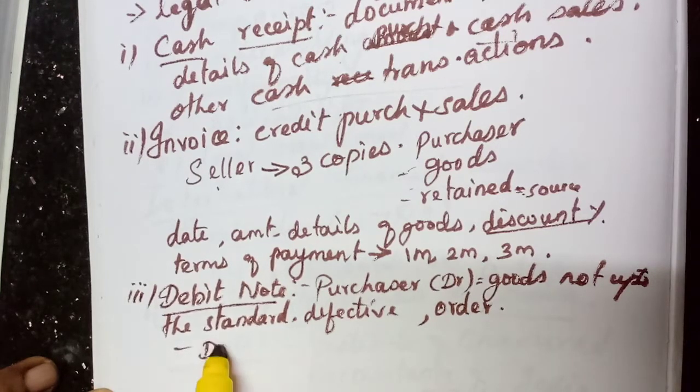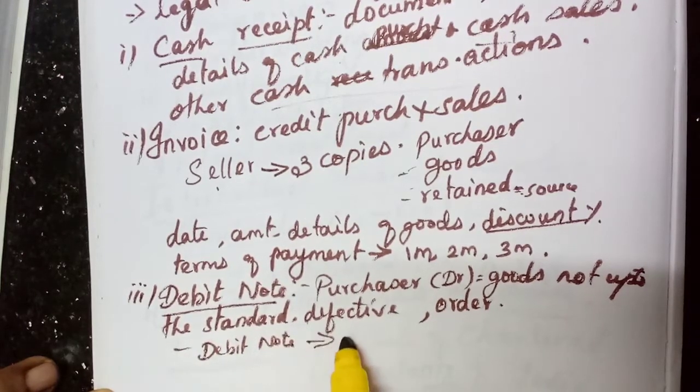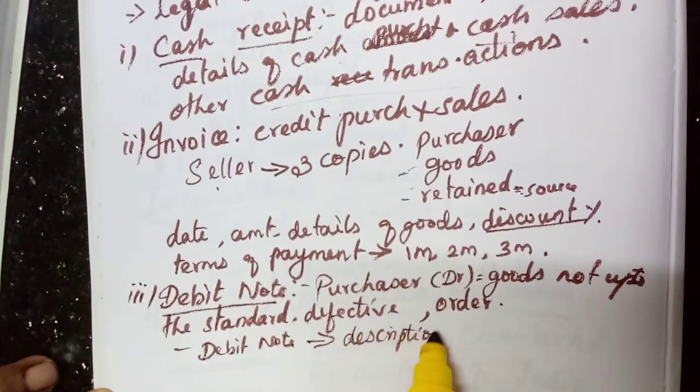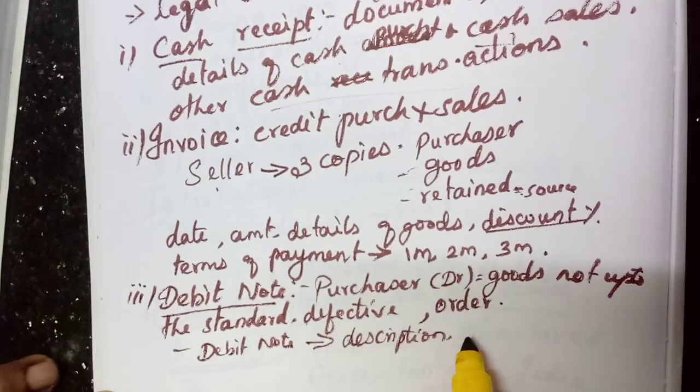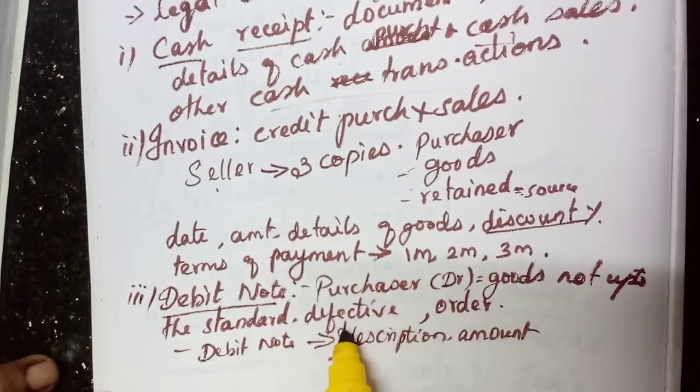Okay, debit note. Why is he preparing this debit note? He has to mention the description of goods, which type of goods he is sending. Okay, description, then the amount, and the date will be there in the beginning.